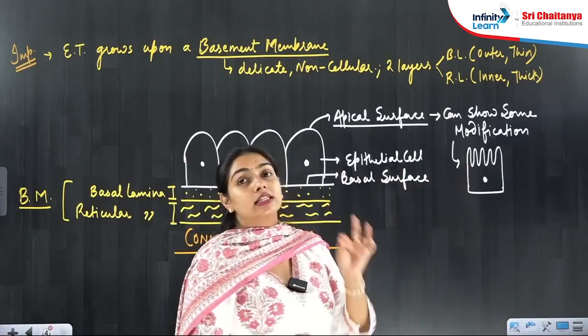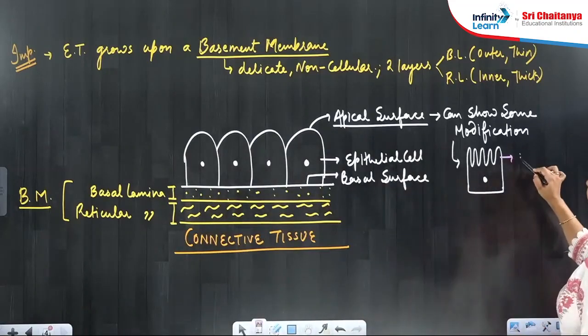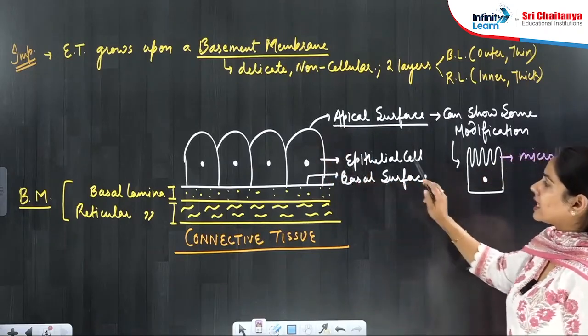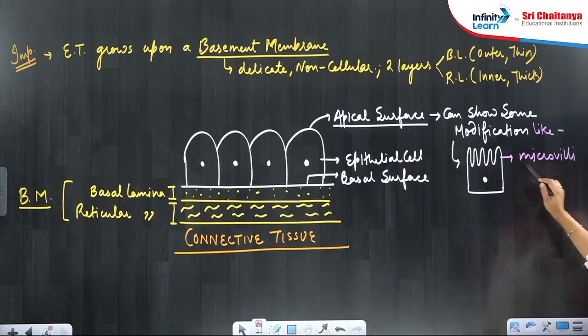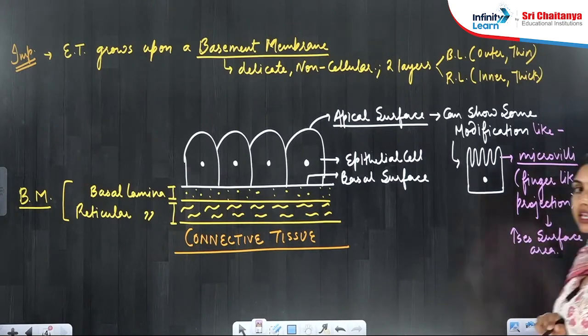This structure is known as microvilli. So the apical surface of the epithelial cells can show some modifications like microvilli. Microvilli is a finger-like projection. What is the use of microvilli? The use is, it increases the surface area.